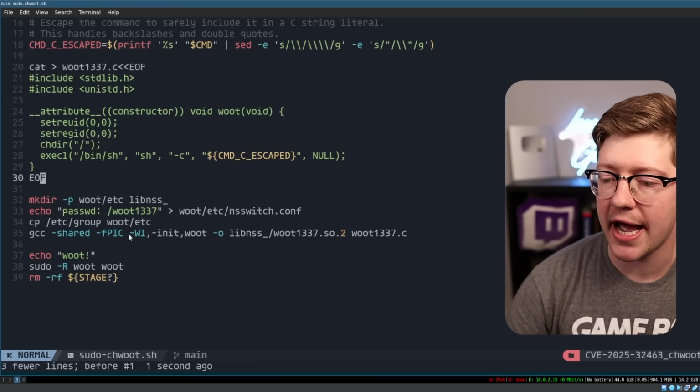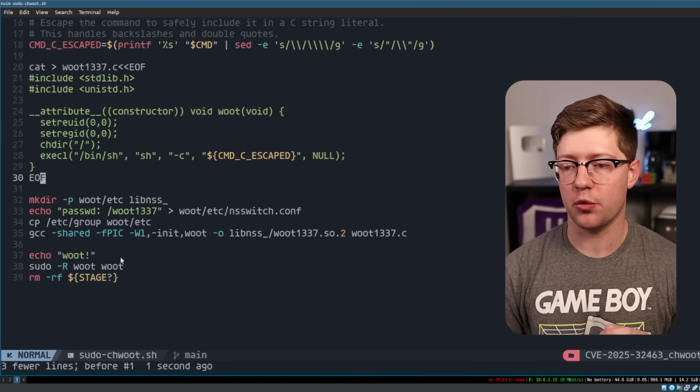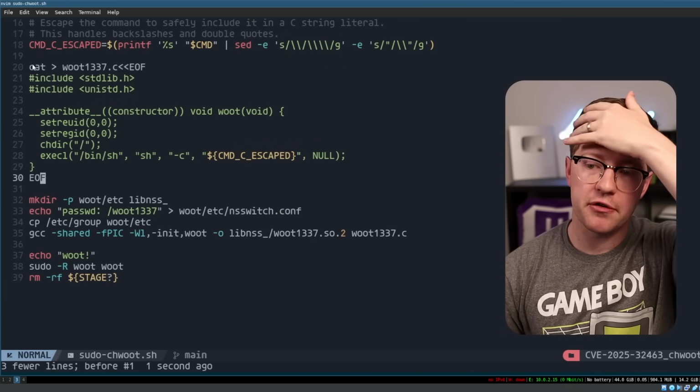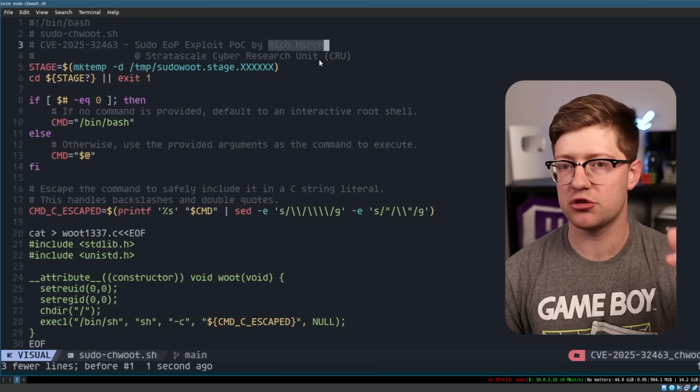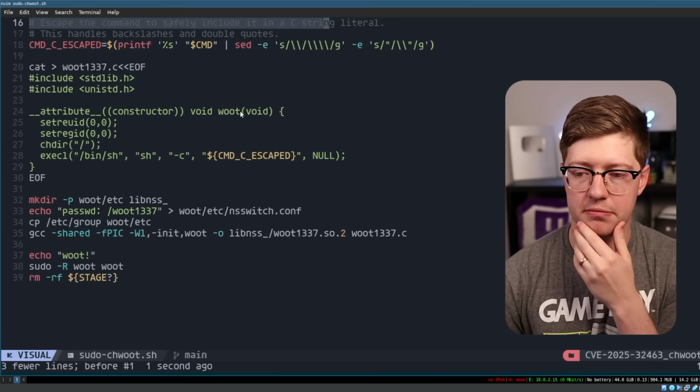This is exactly how the proof of concept for the CVE works. There's a lot of boilerplate up top, but effectively what the researchers did here, and again, the researcher that I'm talking about is Rich Merch, so go show him some love on Twitter. I'll put his link in the description below.